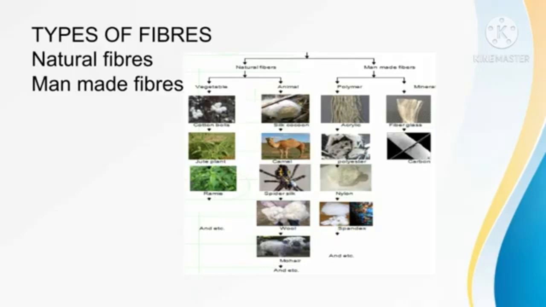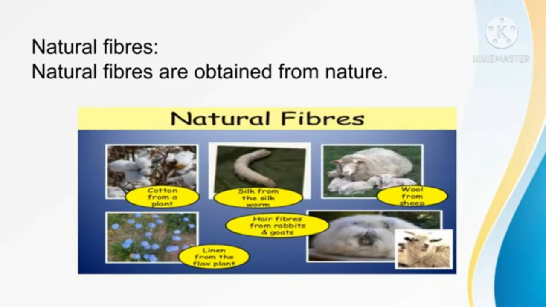Fibers are classified into two types: one is a natural fiber, another one is a man-made or synthetic fiber. Natural fibers are obtained from plants and animals. Cotton, jute, hemp, silk, wool, these all are examples of natural fibers.